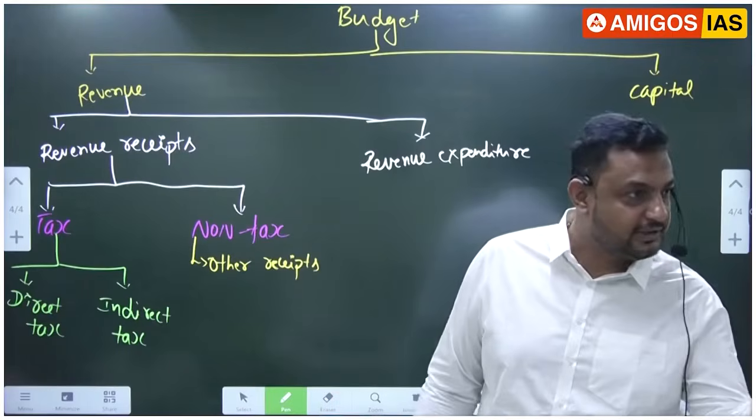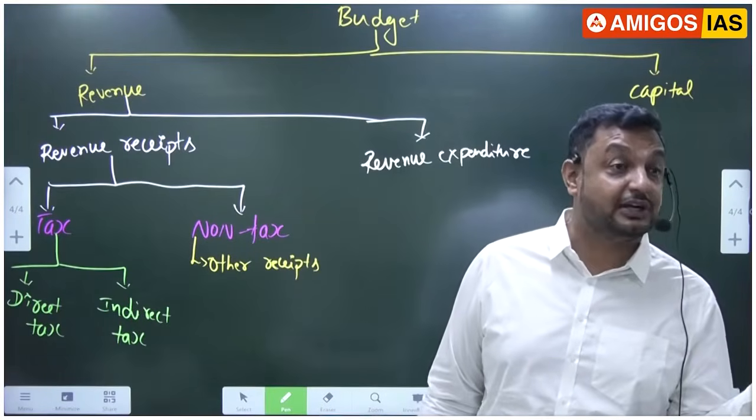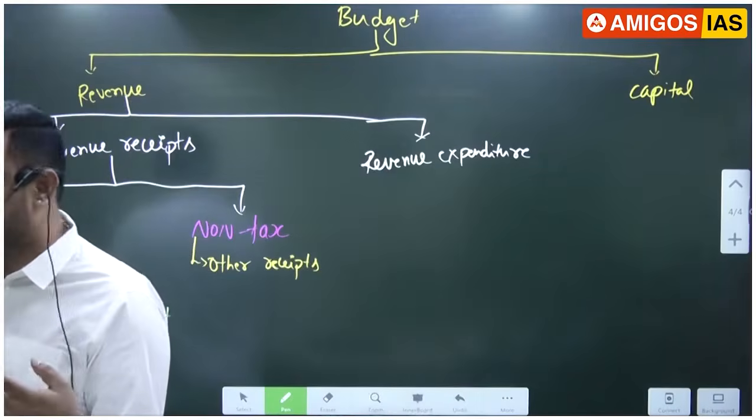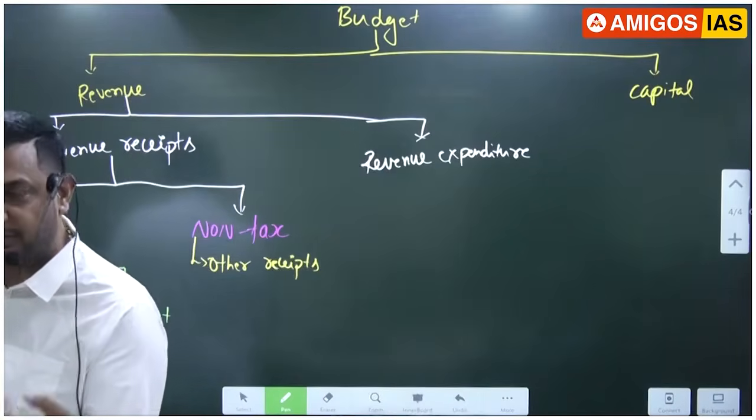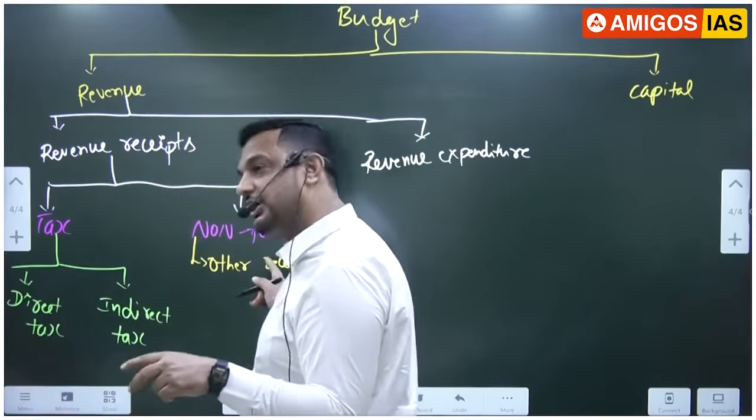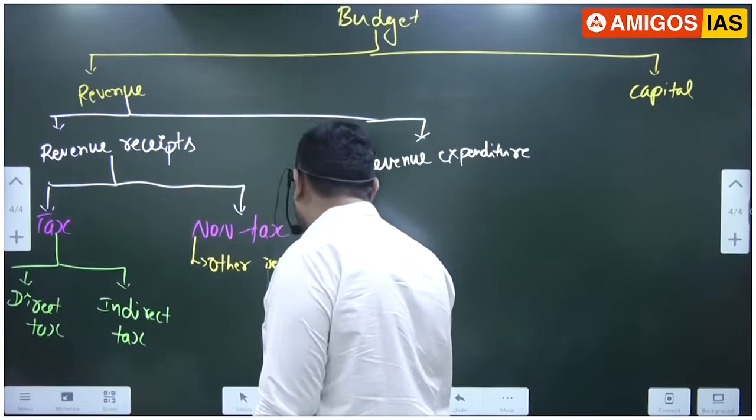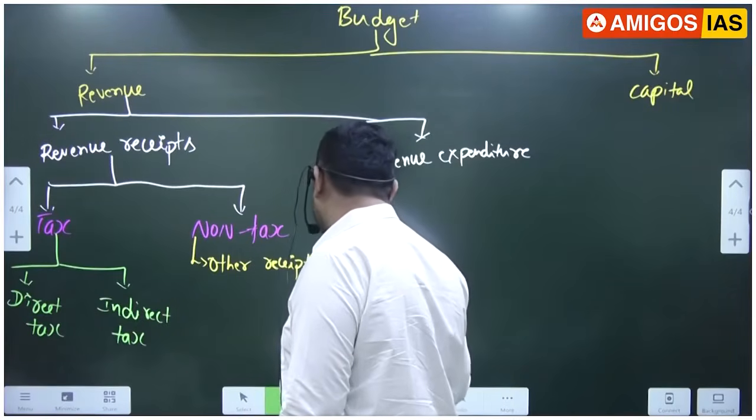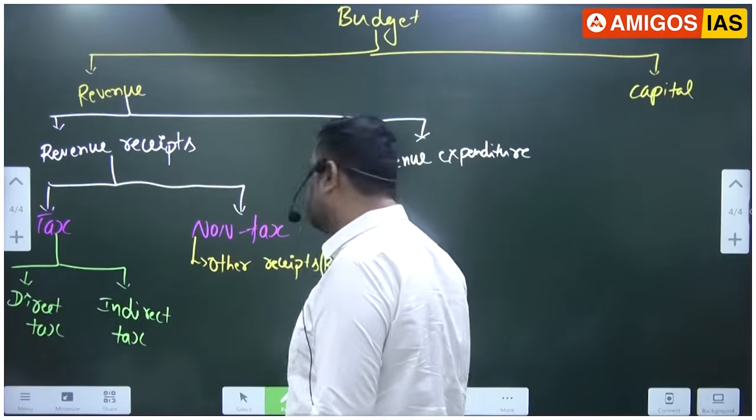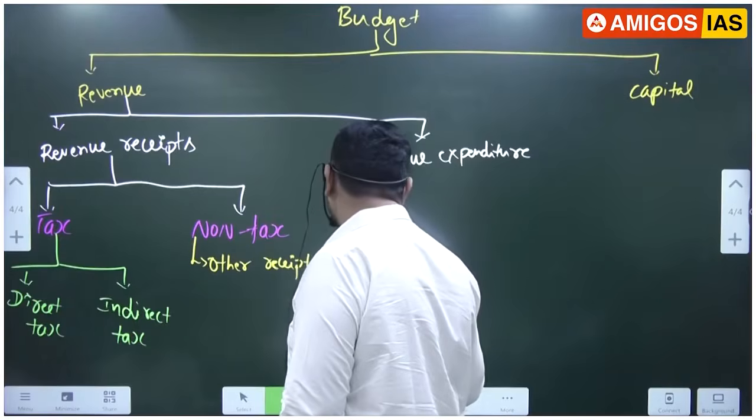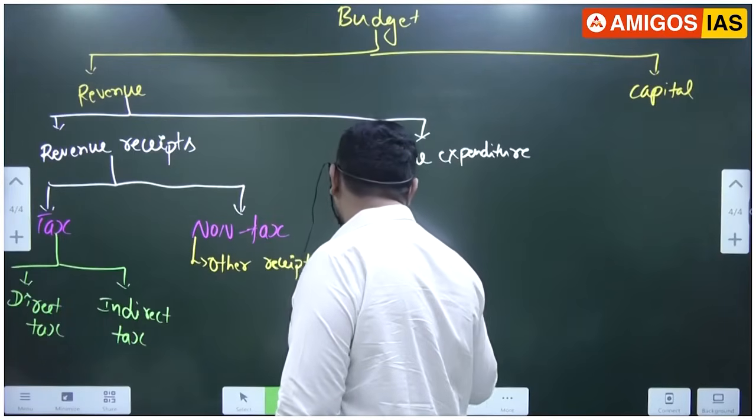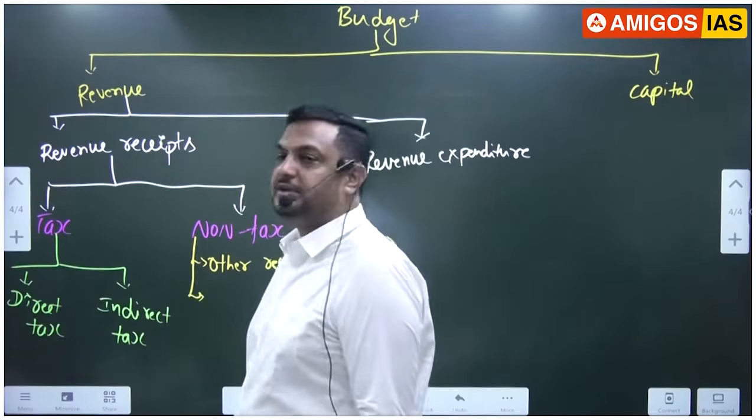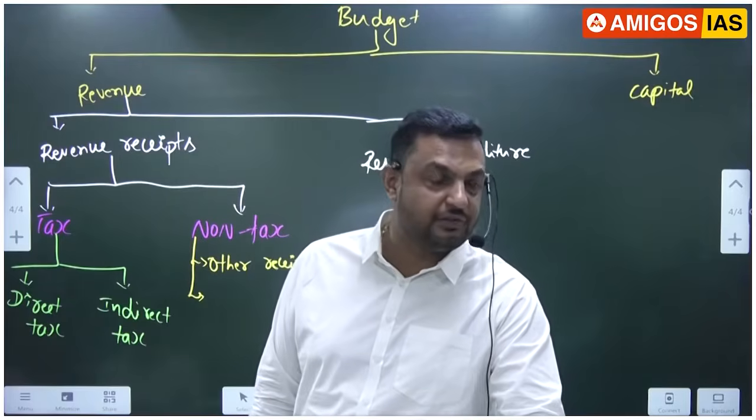Not only RBI. Railway is owned by the government. If railway makes a profit, that is revenue for the government, and it is non-tax, so I'll write it as other receipts. For the time being I'll write RBI, railway, etc., as other receipts, but in the explanation I'll take up everything.